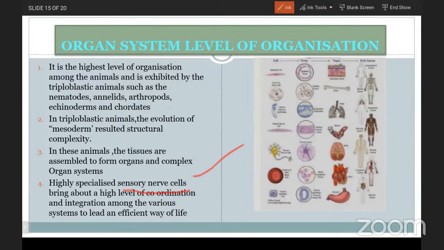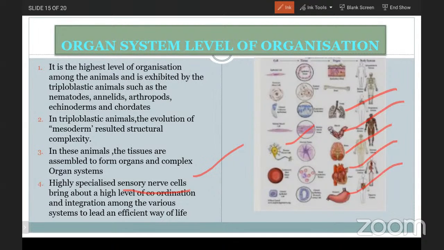The organ system level of organization is observed in higher organisms: nematodes, arthropods, molluscs, echinoderms, and chordates. All these have the organ system level of organization. Here you are able to see different organ systems like respiratory, digestive, circulatory, and nervous. Every organ system coordinates with the others to lead a better way of life.